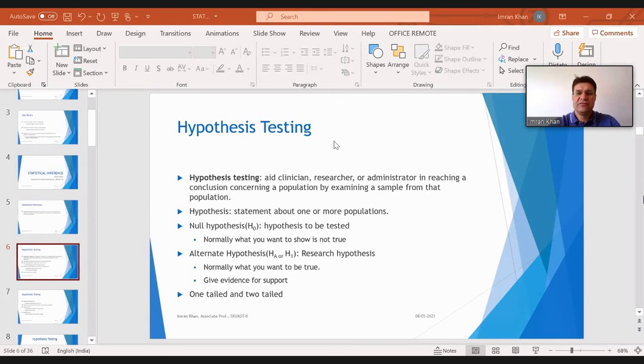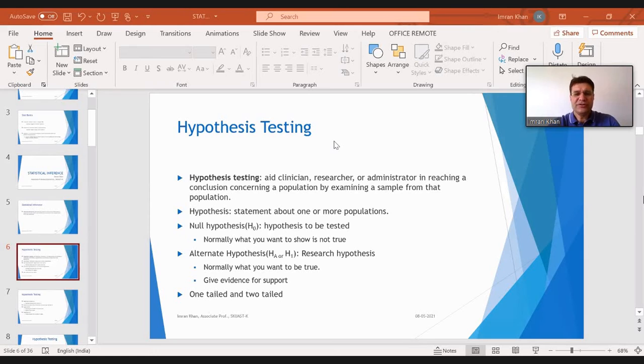Once that match ends, we can say whether both teams are equal or a particular team is better than the other. So the same is the case with samples. If we have two samples with us, we can say whether these two samples are the same or different. By sample, we mean you are testing certain drugs, certain new things. So when you test a drug on a particular sample and a second drug on a second sample, we say whether these two samples are the same or different, whether these two drugs are the same or different.